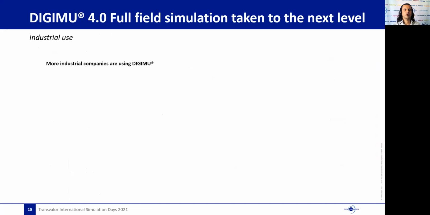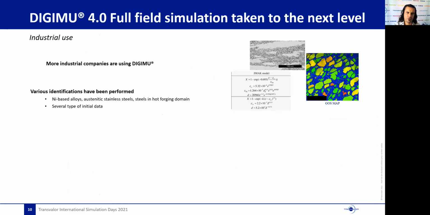Today, more and more companies are using DGMU or use service provision from Transvalor. We have performed various material identifications of nickel-based alloys or steels in the austenitic domain. These identifications were based on various types of experimental data: EBSD, optical microscopy, sometimes only existing GMAC models.